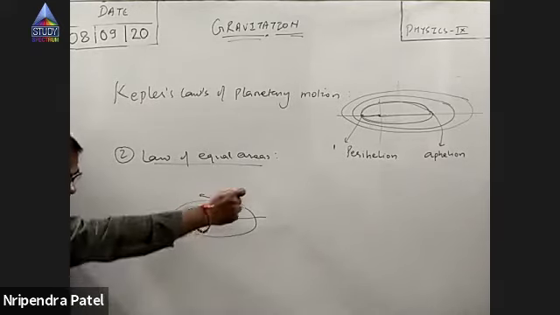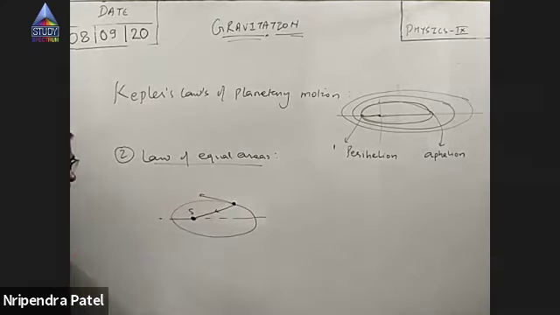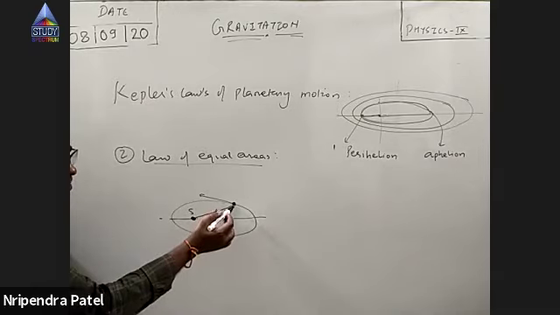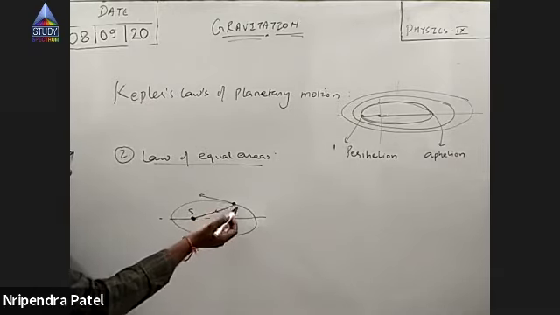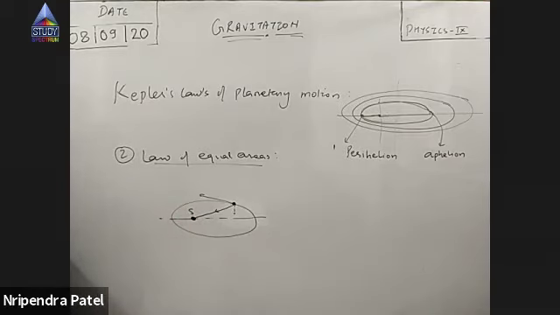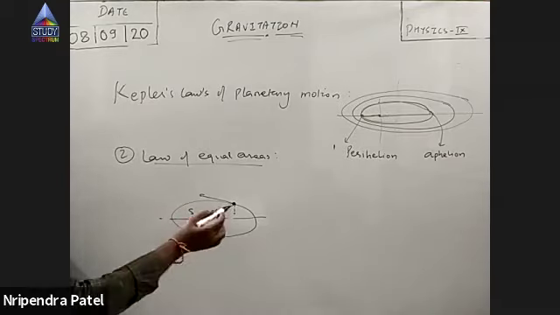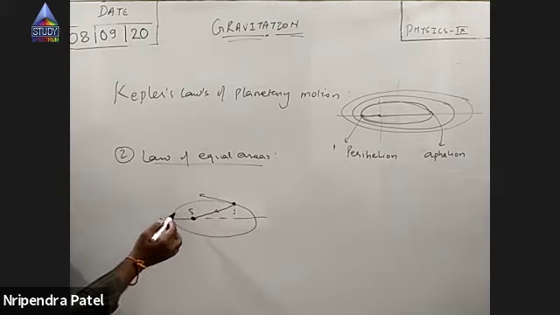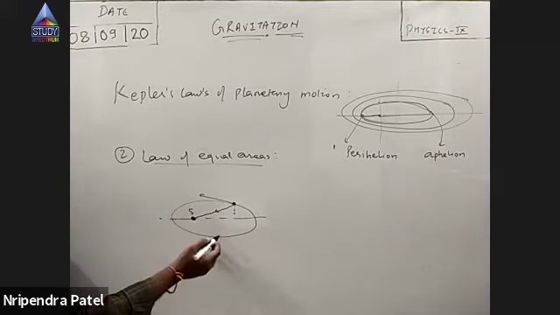If you apply a force in this direction, as I explained in the chapter, it has two effects. It will change the direction of motion as well as speed up the object. So as this planet moves towards the sun, its speed goes on increasing.